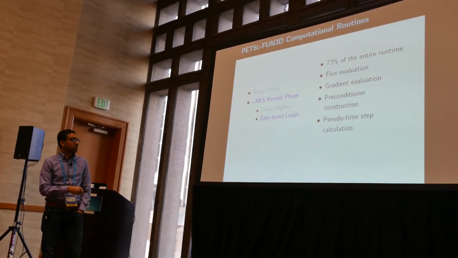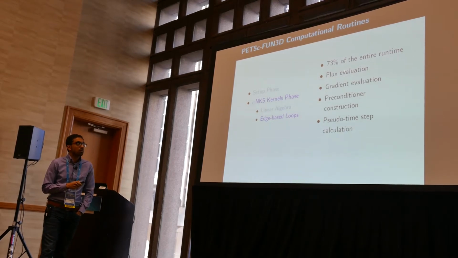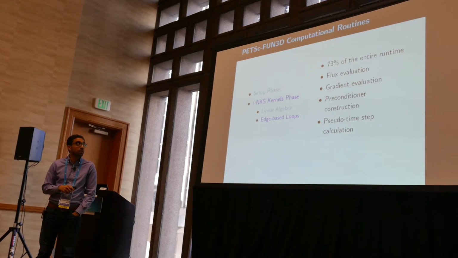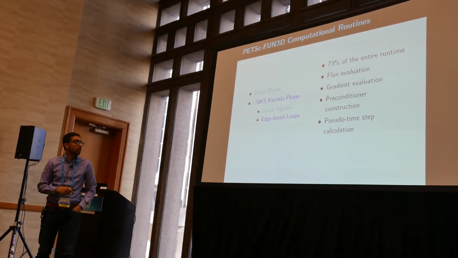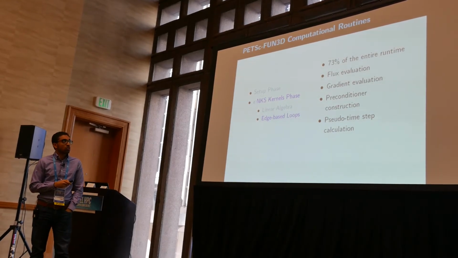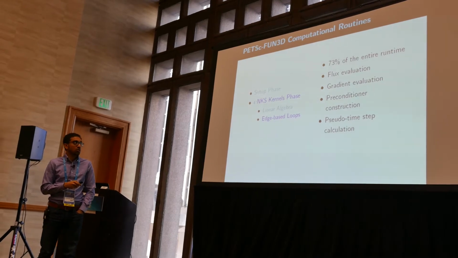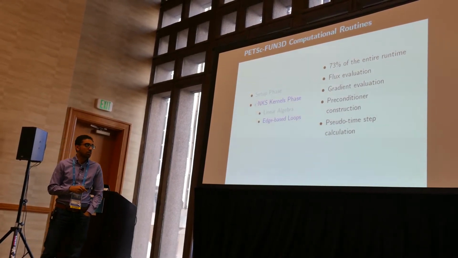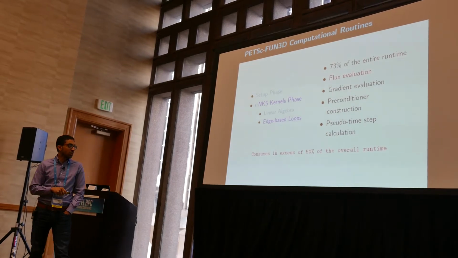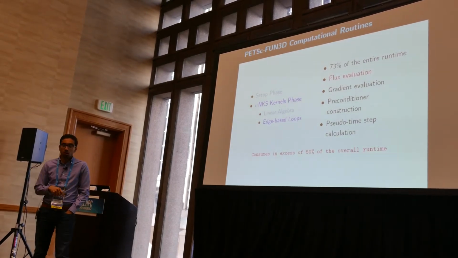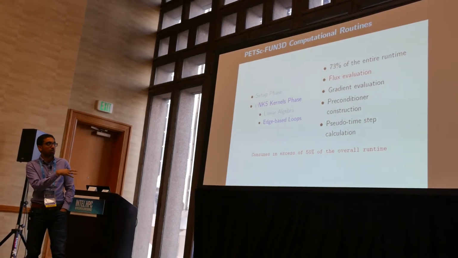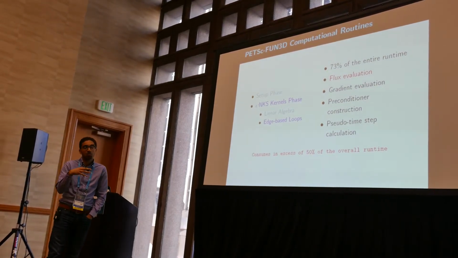For the edge-based loops kernel, which is the main target, 73% of the entire runtime is consumed by the edge-based loop kernels. Our target is to optimize the flux evaluation, which is where most time is spent, along with the kernel evaluation, the preconditioner construction, and the pseudo time steps. The flux evaluation consumes in excess of 50% of the overall time, so that's why most of our optimizations are devoted to the flux kernel, and it's actually the most complicated kernel.